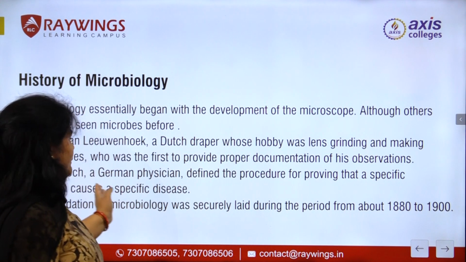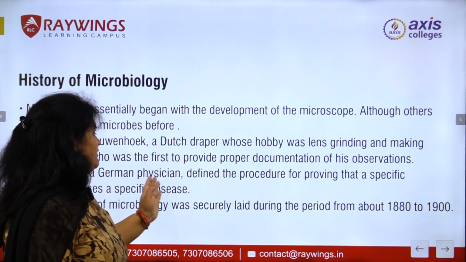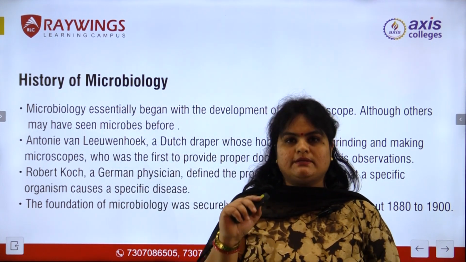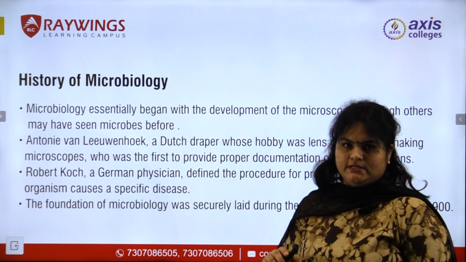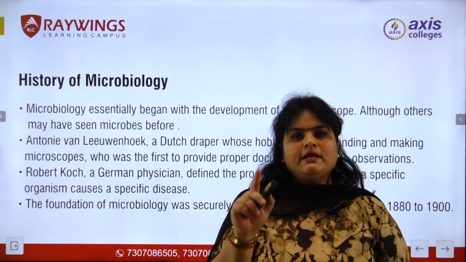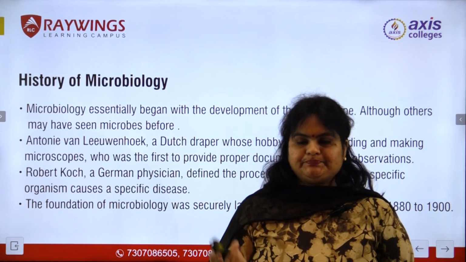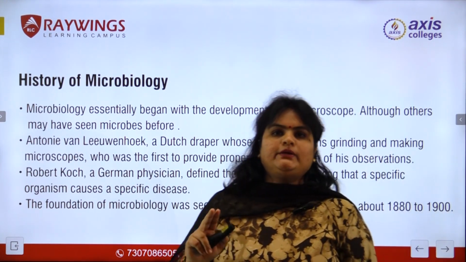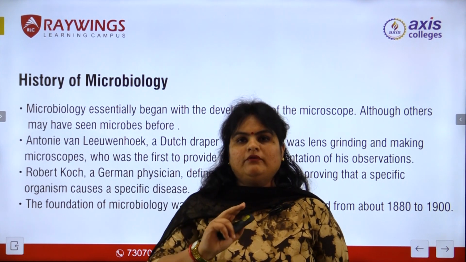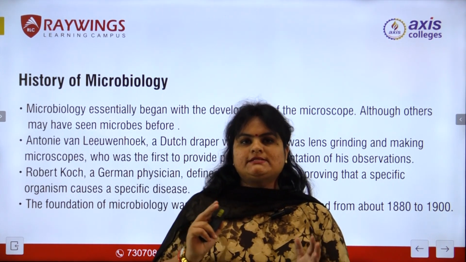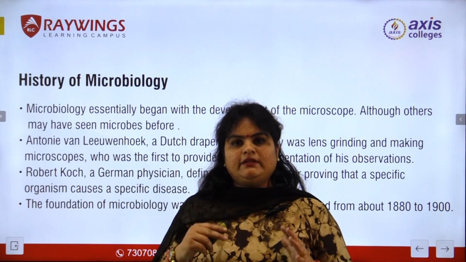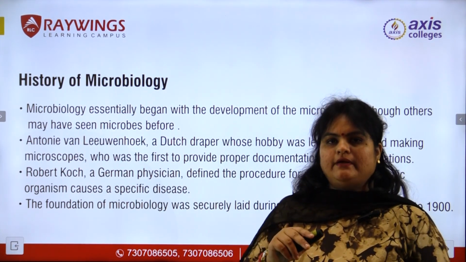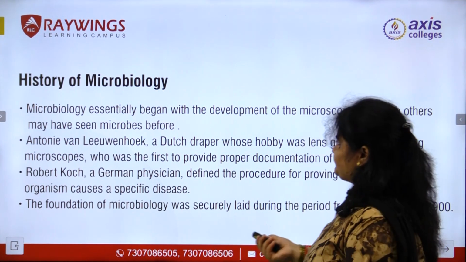Then Robert Koch, he was a German physician. He discovered that a specific microorganism is required for the specific disease. Means a certain microorganism is required to develop any disease. Then the microbiology was during the 1800 to 1900 period. It laid down the development of microbiology. So various scientists came, gave their theories, and microbiology developed in the 1800 to 1900 period.